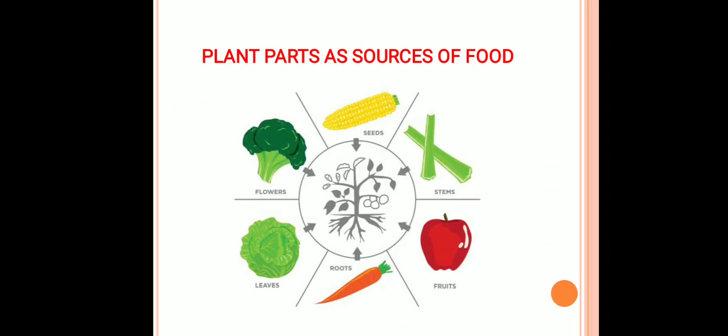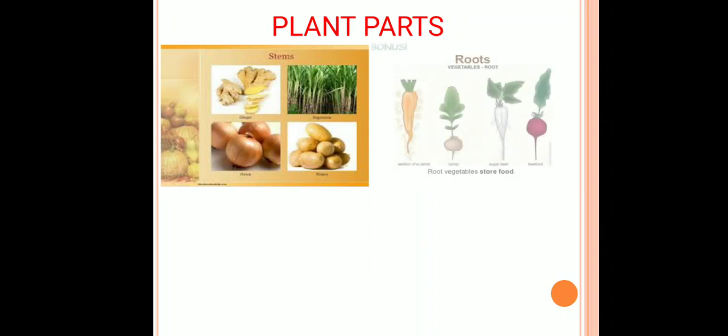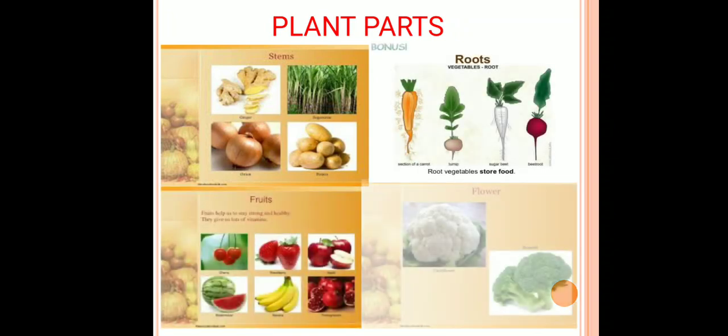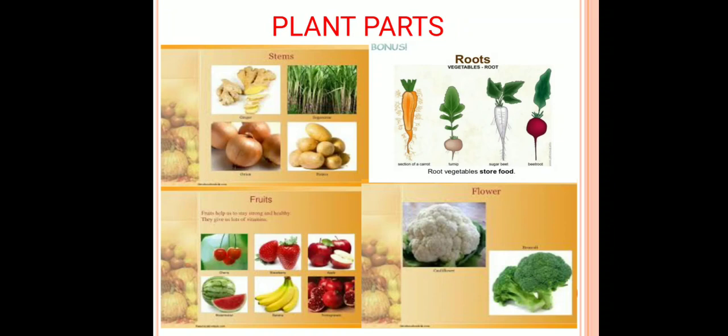I give you some examples. Ginger, onion, potato and sugarcane are the stem part of the plant which we use as a source of food. Similarly, carrot, turnip, beetroot and sugar beet are some of the root parts of the plant which we use as a source of food.